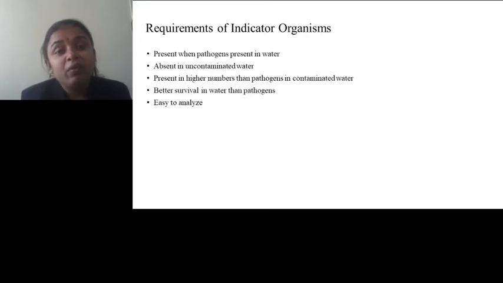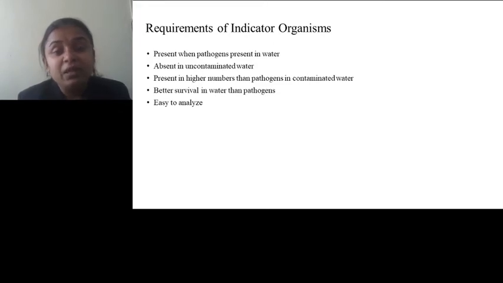Then, the requirements of an indicator organism. What characteristics should be possessed by an indicator organism? It should be present in the water sample when pathogens are present, which means it should be present along with the pathogen, and it should be absent in uncontaminated water.